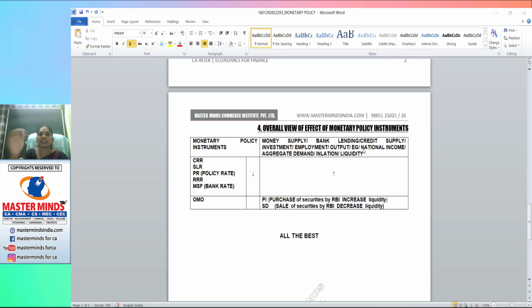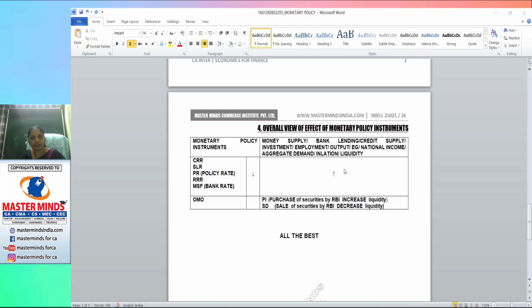High inflation leads to high liquidity need. High liquid cash is essential to purchase goods and services. So we can use any of the terms: money supply, bank lending, credit, inflation, liquidity, investment, employment, output, economic growth, aggregate demand, or any term you like. It doesn't mean only a particular word. Okay, it will be very easy while you are working with the board material. Some places they use only bank lending or credit supply, some places they use liquidity, and some places they use the word inflation.